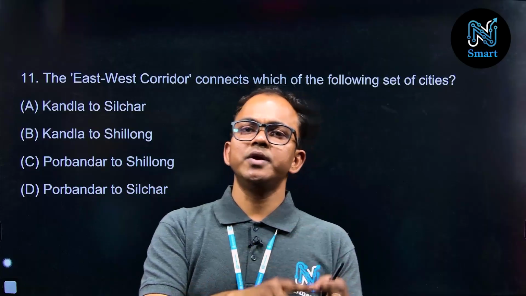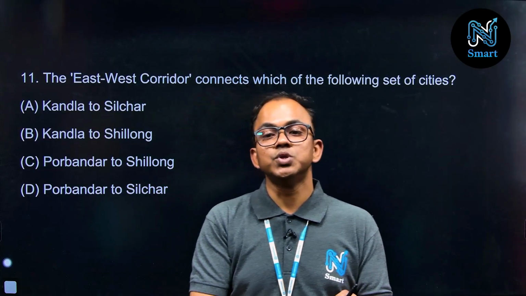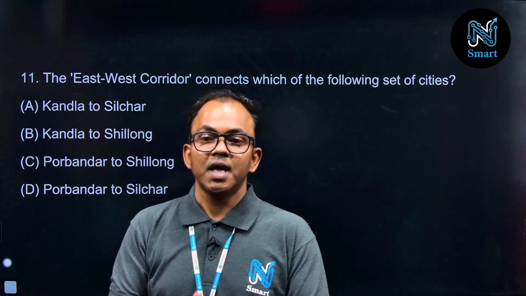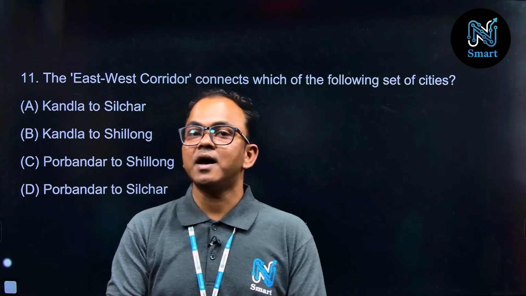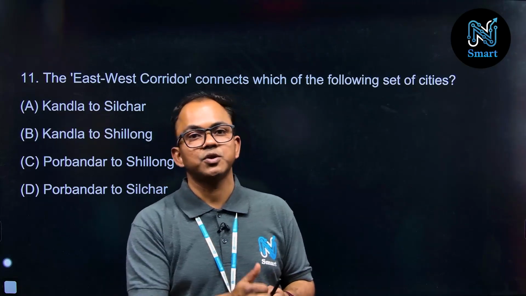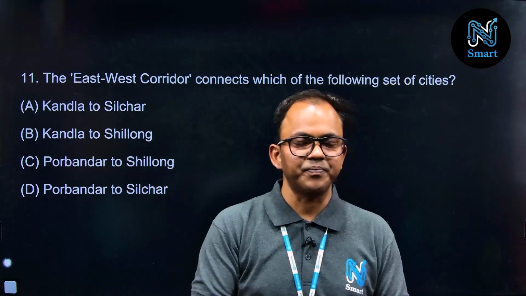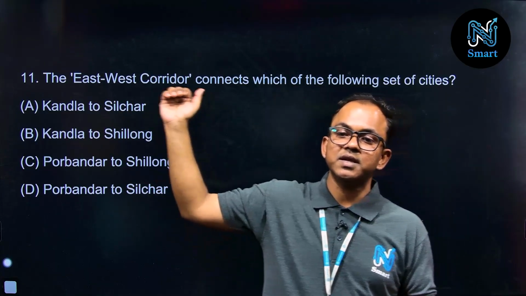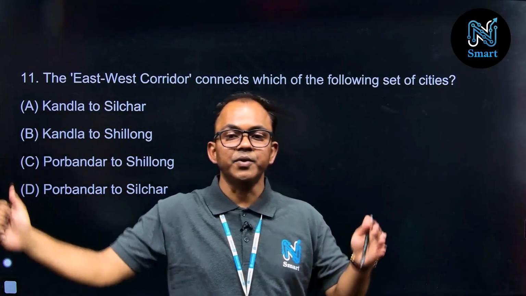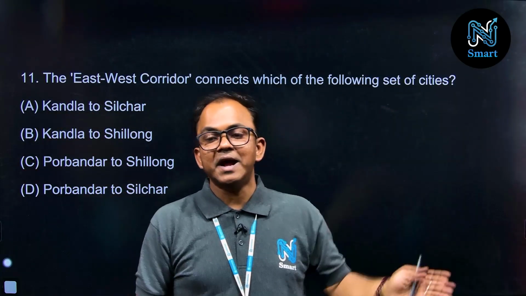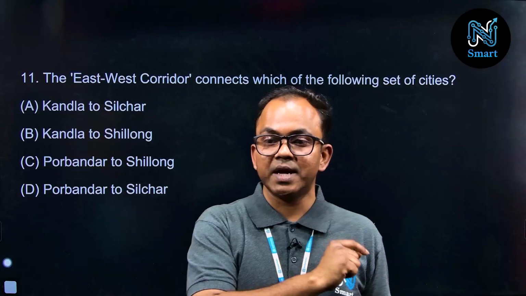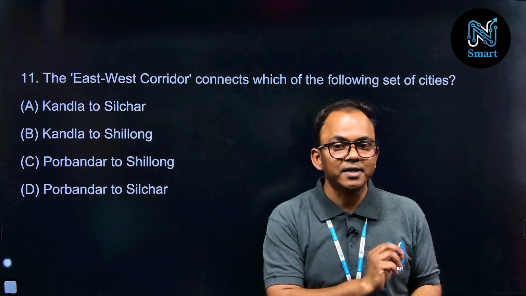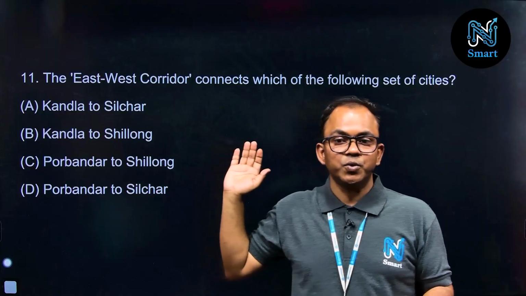One is the Golden Quadrilateral, number 2 is the North-South Corridor, and the third one is this East-West Corridor. They are very important in terms of India's roadways transportation system. Talking about the East-West Corridor, it connects the easternmost part of our country with the westernmost part. That means from Assam to Gujarat, there are two important nodes which are connected through this corridor.